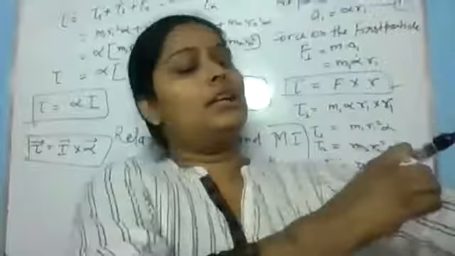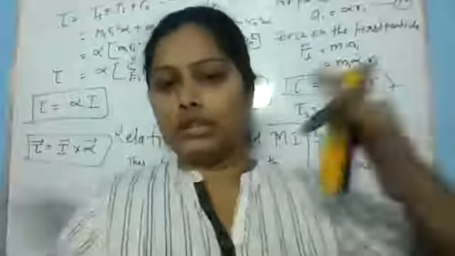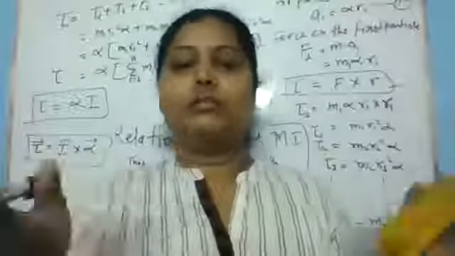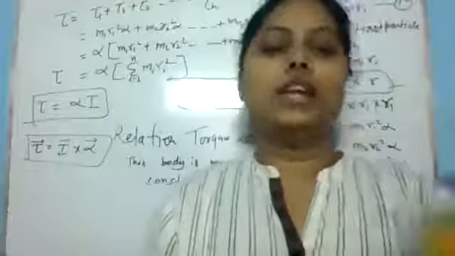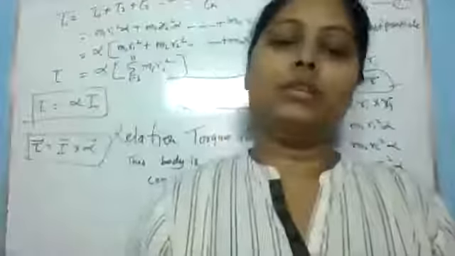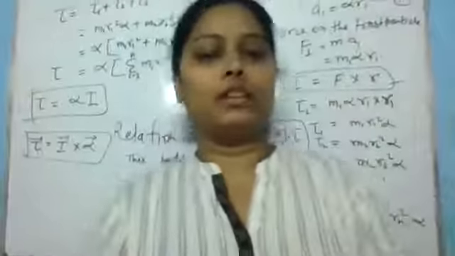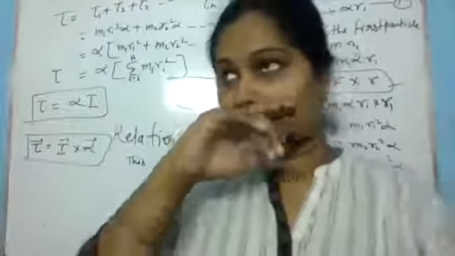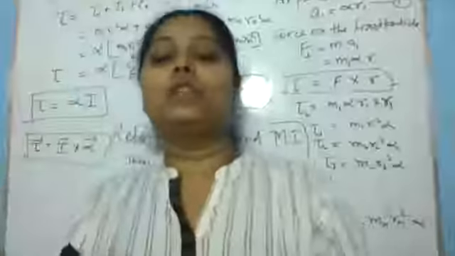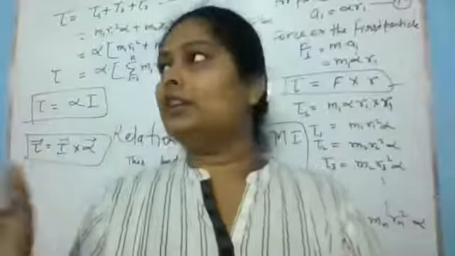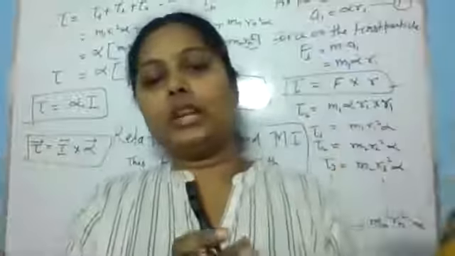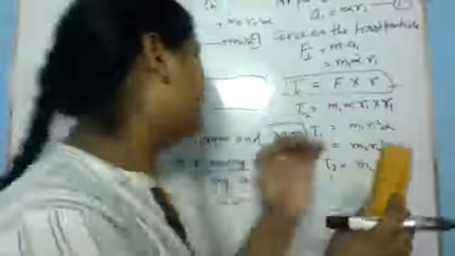Just like we derived the equations of motion in linear motion by the calculus method, the same way you can prove all the equations of motion by the calculus method in rotational motion also. I told you that we have to replace s by theta, v by omega, u by omega naught, and a by alpha. Just put these in and we get our equations of motion, right?